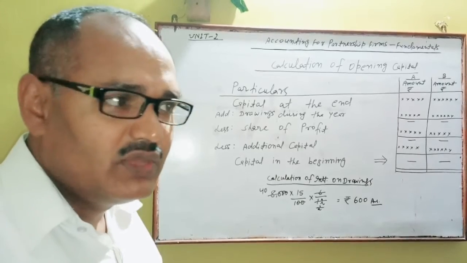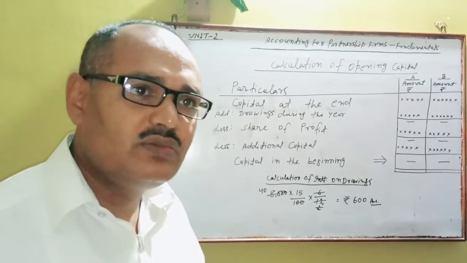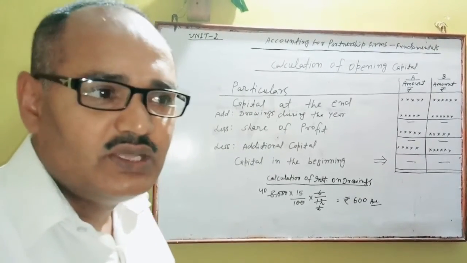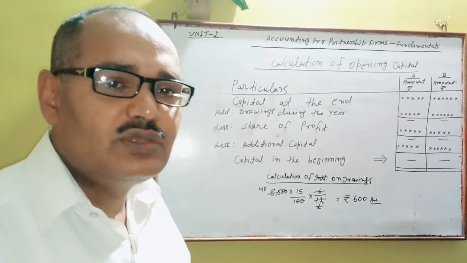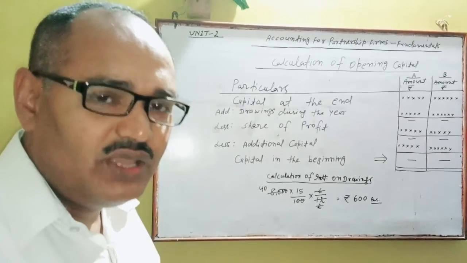If date of withdrawal is not given, then how can you calculate interest on drawings? Then, as per accounting rule, you will calculate interest on drawings only for 6 months. The time will be 6 months.